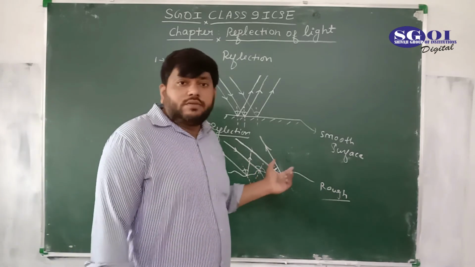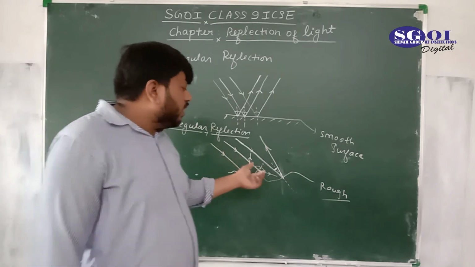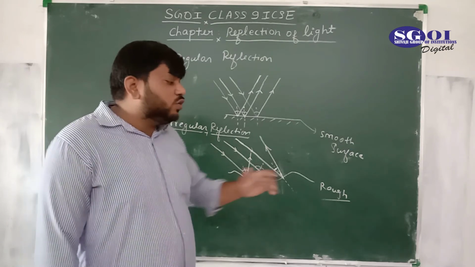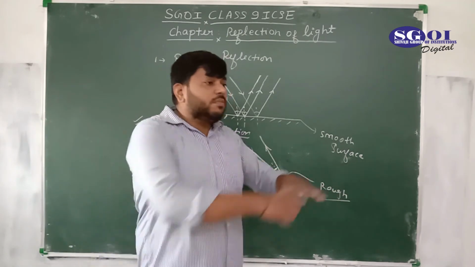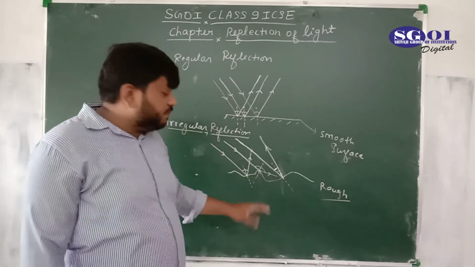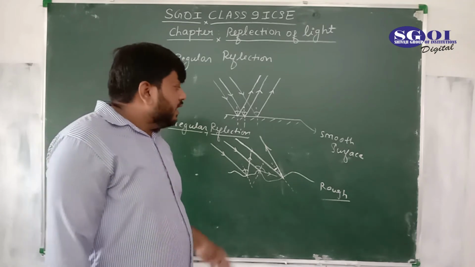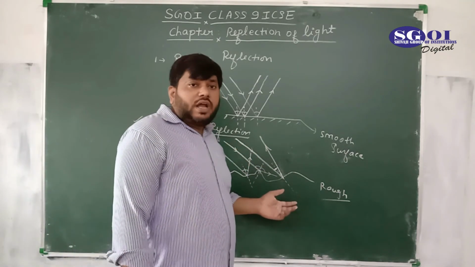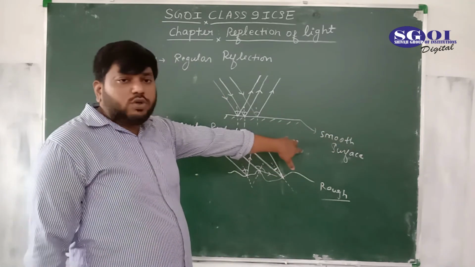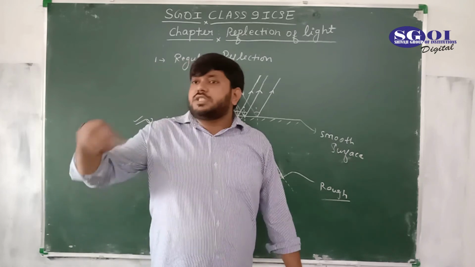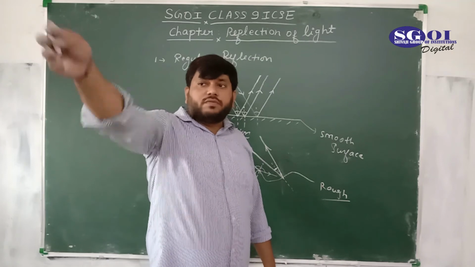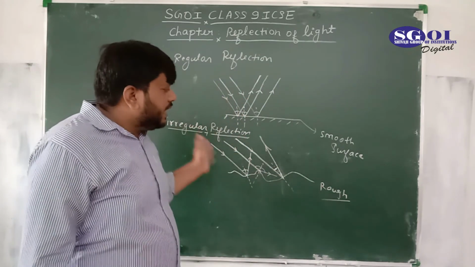And it is very important for us. Because of this irregular reflection, we are able to see a particular object from everywhere. If this is a blackboard placed at this place, I am able to see this blackboard, and anyone at that point is also able to see it, and anyone standing at the last corner of this room is also able to see that blackboard.